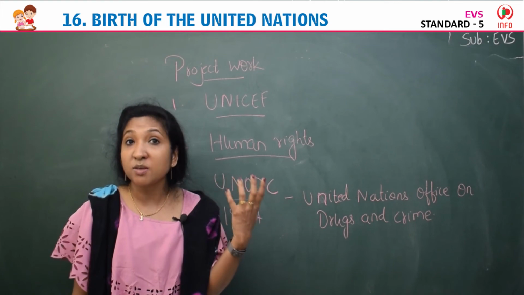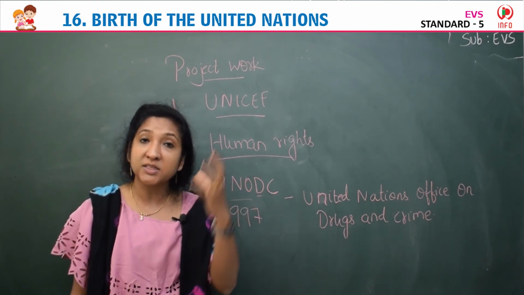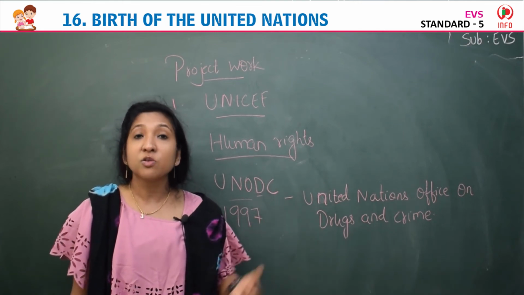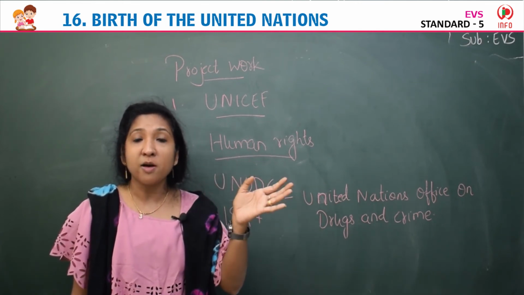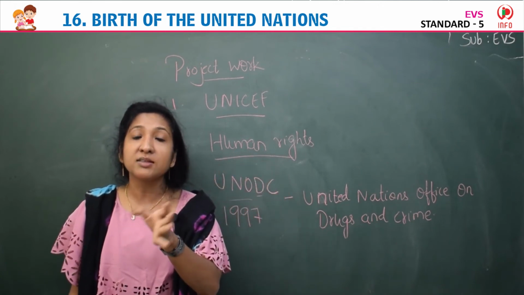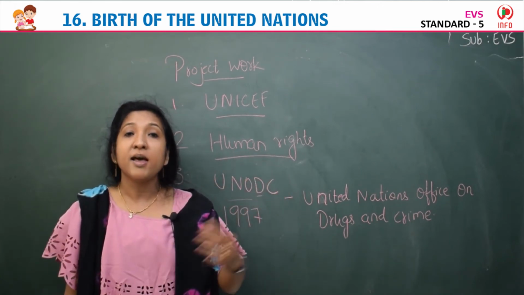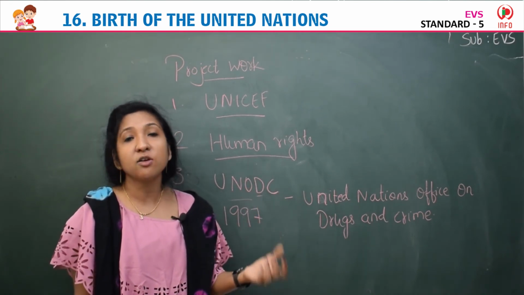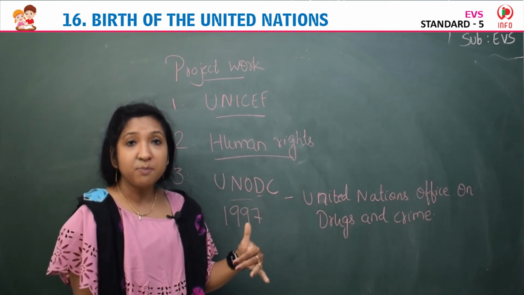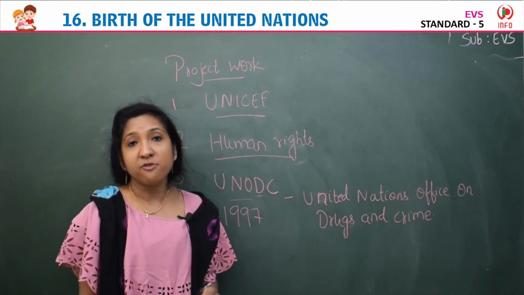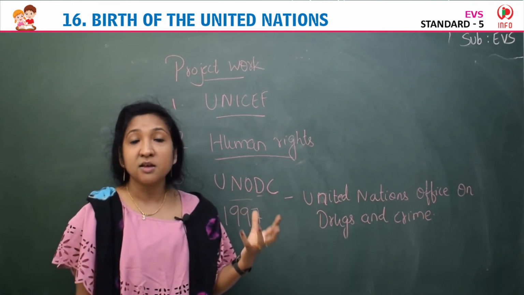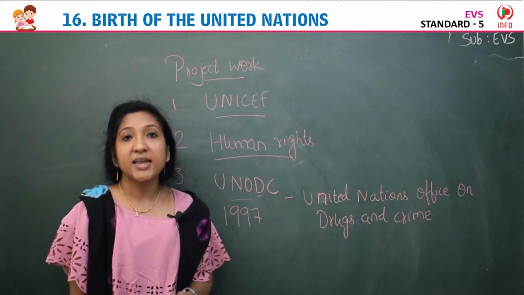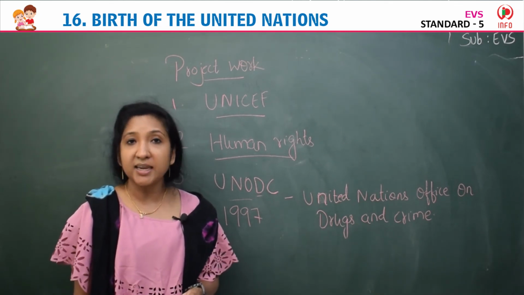The person who is using more drugs becomes abnormal, mentally he is not fit to do anything, so he is doing some crimes. So to prevent that, to stop the overuse of drugs, to reduce crime, and to prevent the illegal trading and selling of goods, they have formed this office, the United Nations Office on Drugs and Crime. Yes, it was established in the year 1997 and its headquarters is in Kenya.